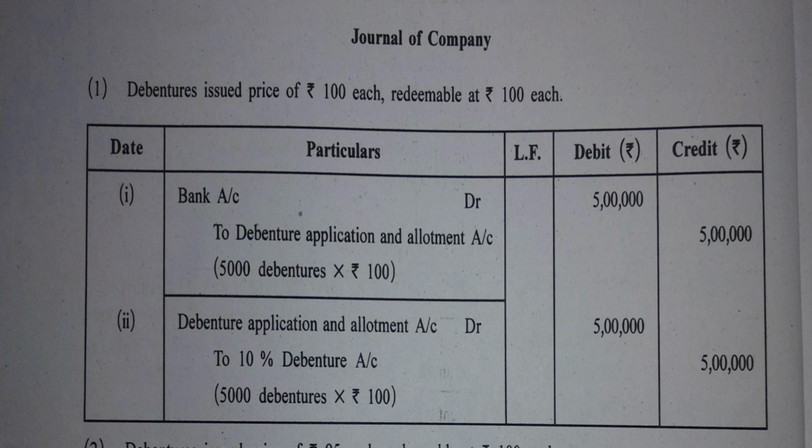We are writing only 2 journal entries here. We are not writing the journal entry for redemption because they have clearly instructed in the question that you are not supposed to write the journal entries for redemption of the debentures. This is just the condition that they have presented, that this is this type of debenture, that it is issued for rupees 100 and also 100 rupees are to be returned. Okay, let us read the second case.